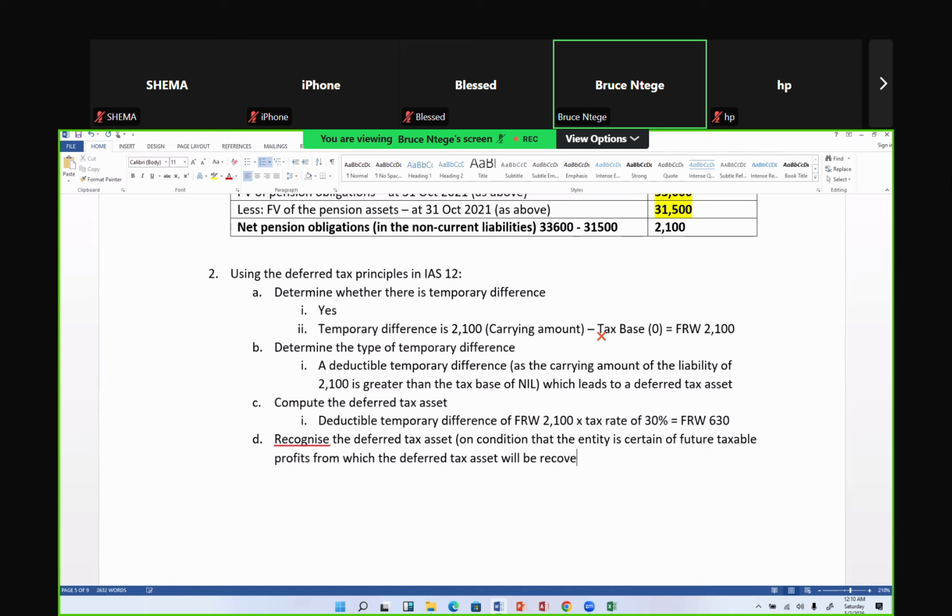So I want to run that double entry. Tell the examiner that if that's the case, I'm debiting the deferred tax asset in the current assets, the balance sheet. That's where it's always placed. And that will be the 630. Mr. Examiner, there it is.